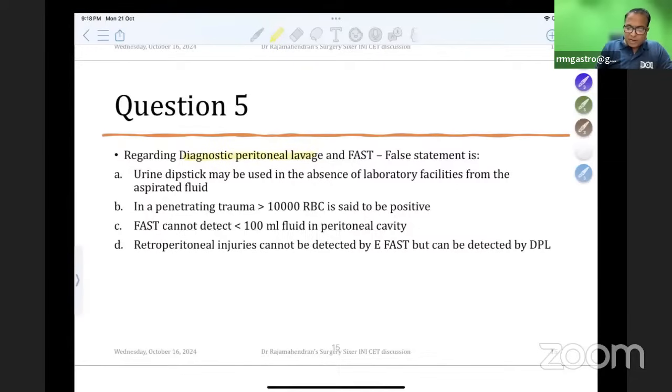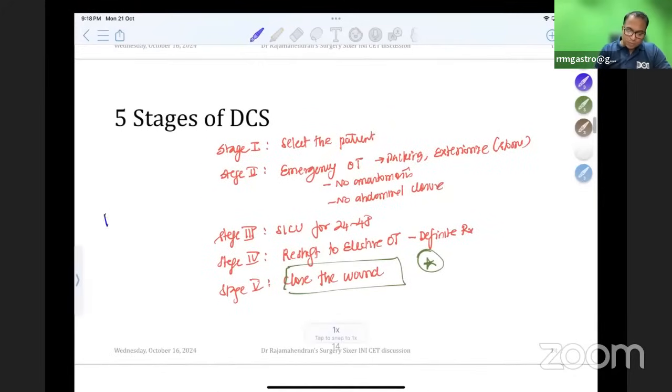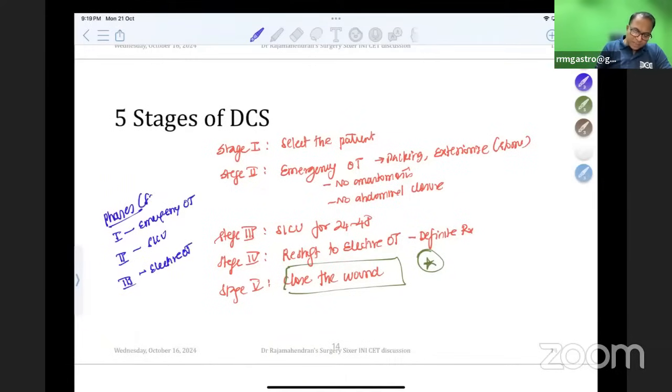Regarding diagnostic peritoneal lavage and FAST. So this is the concept related to diagnostic peritoneal lavage and FAST. Diagnostic peritoneal lavage is an invasive procedure. If you are going for phases, it is from Sabiston. They won't usually ask you questions from Sabiston. Phase 1, 2, 3 is from Sabiston. Only Bailey says stages. Phase 1 is emergency OT. Phase 2 is SICU. Phase 3 is elective OT.